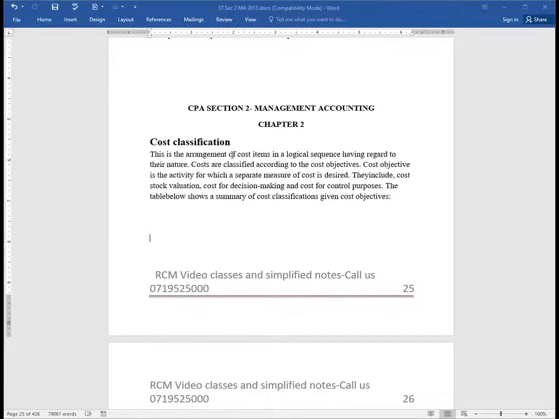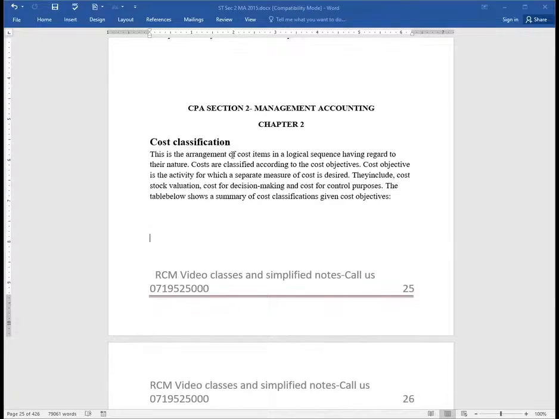They include, for example, the activity of valuation of our stocks. So then we'll be having costs classified in accordance to stock valuation. How do they relate to the costs? Costs for decision making, I would of course want, ladies and gentlemen, to cost products in a way that will help us achieve this most important activity in an organization called decision making. Then we have got cost for what here? Control purposes. Very, very important.